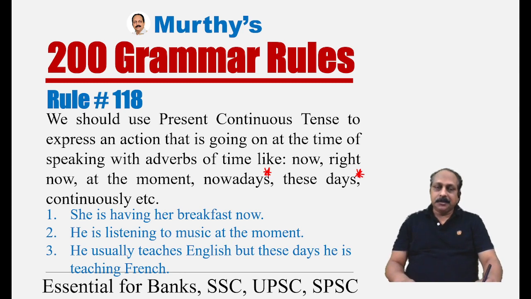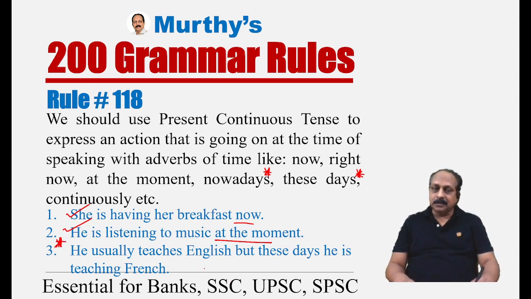Examples. She is having her breakfast now. Based on now, you have to decide the sentence should be in present continuous. That is a clue. He is listening to music at the moment. This is a phrase. He usually teaches English, but these days he is teaching French. This is an important example. He usually teaches English.